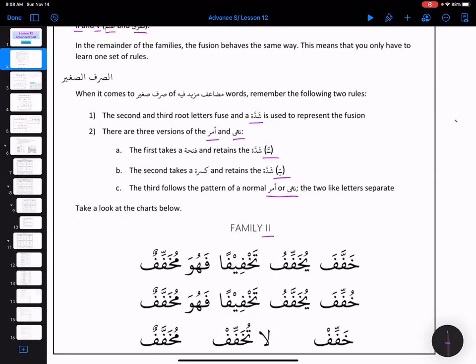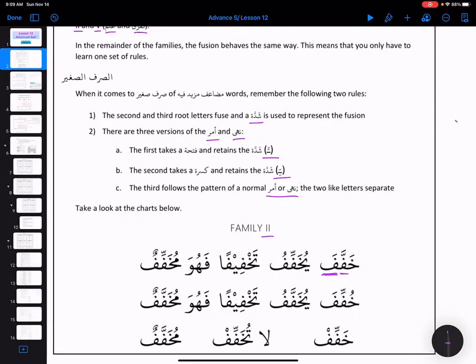What about family 2? Family 2 is not a problem at all because it is not ending on Shadda. The problem is created when the last root letter has a Shadda, right? Then the problem happens. Otherwise, since the Shadda is in the middle, and we still have to communicate with our haraka here and there, we have room here. So that's why they behave normally.